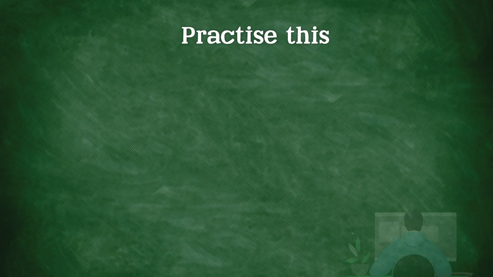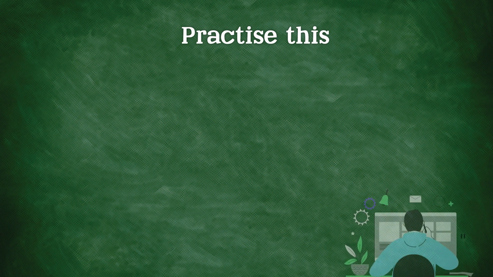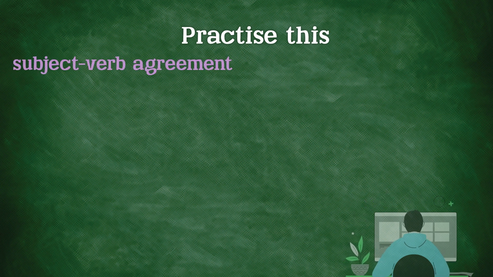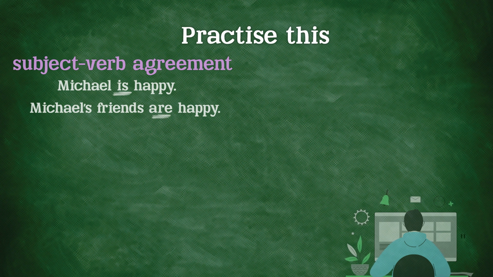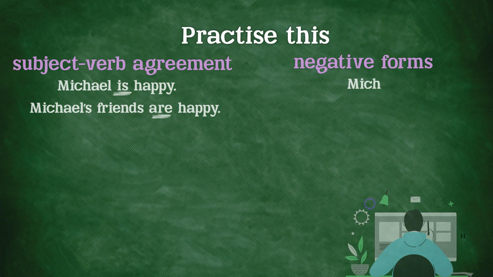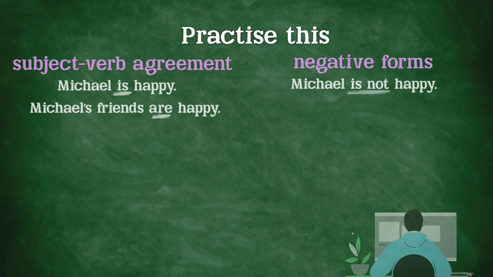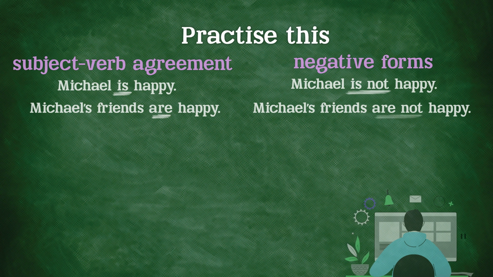Unfortunately, there is no magic to this. Our channel can only encourage you to practice, and practice. The first step is to get the subject-verb agreement right. That is, Michael is happy and Michael's friends are happy. Secondly, work on the negative forms. That is, Michael is not happy and Michael's friends are not happy.